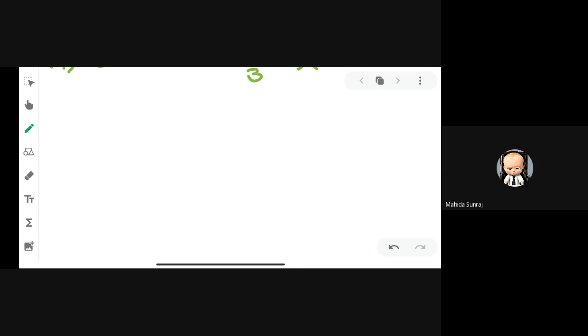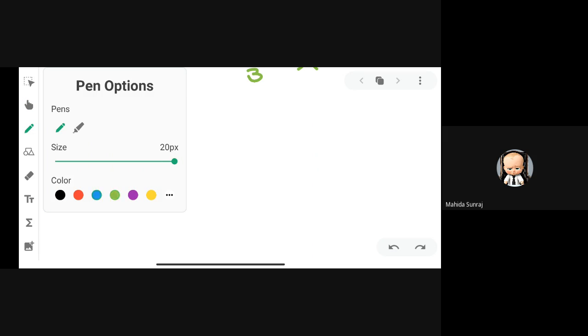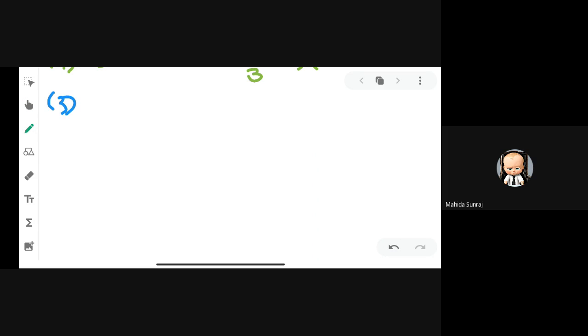Okay, now three. Which number do we have to discuss? Rational numbers. We know the definition of a rational number. Rational numbers include natural numbers, whole numbers, integers, and fractions, right?